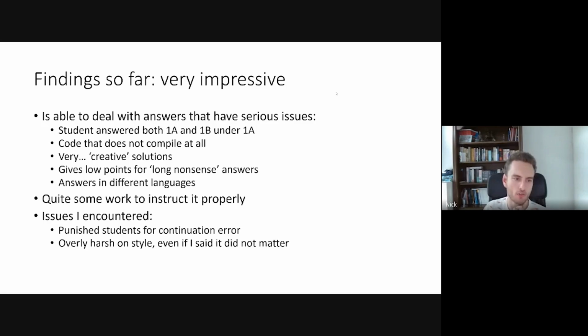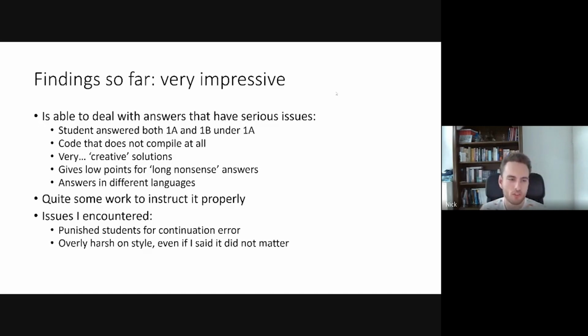I also noticed that it's overly harsh on style sometimes, even if I explicitly say that it does not matter. So you have to be really explicit about these things sometimes. Fine-tuning this is quite a bit of effort. You can't just say, these are the questions, these are the answers, and just feed all the students' exams to it.